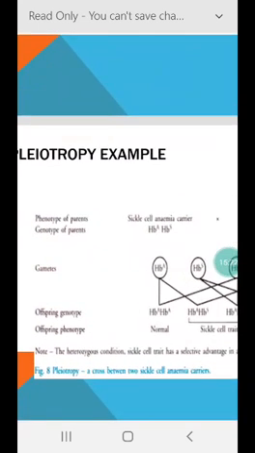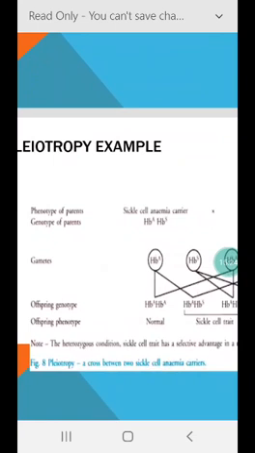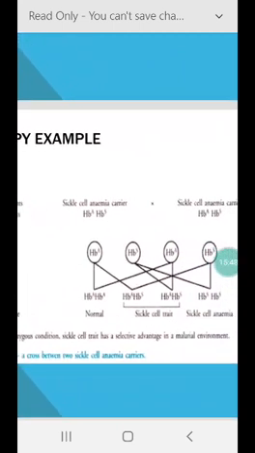The normal or healthy gene is HbA, meaning hemoglobin A, and it is a dominant one. The carriers of this disease are heterozygous, meaning they will have HbA and HbS.